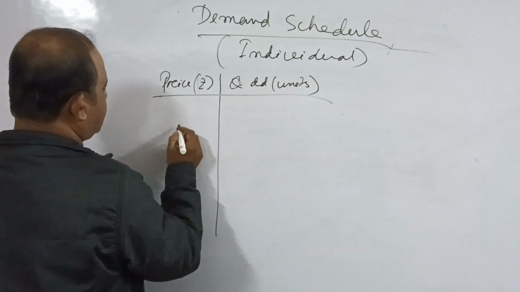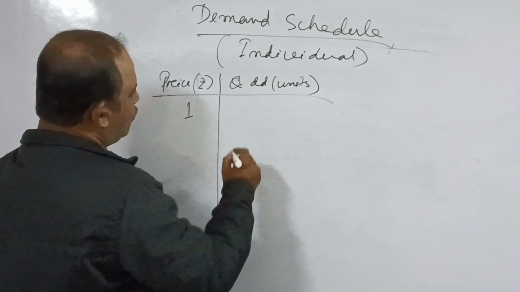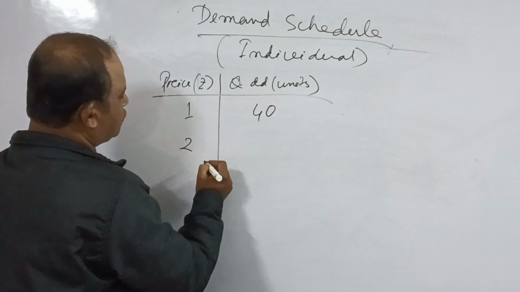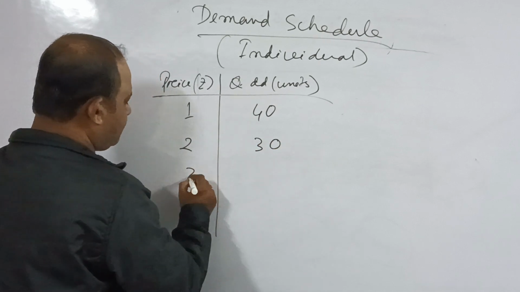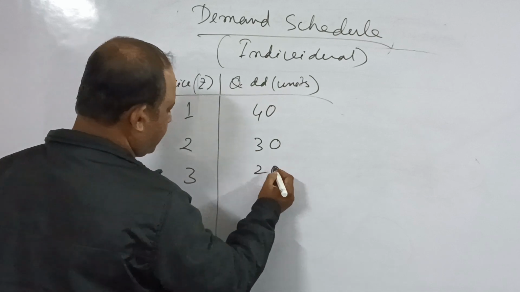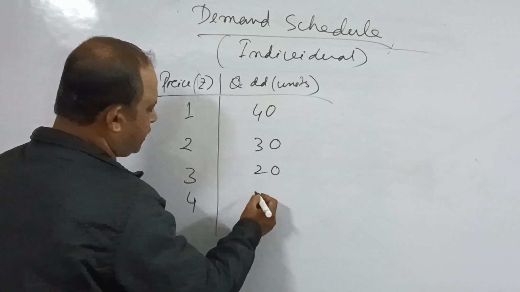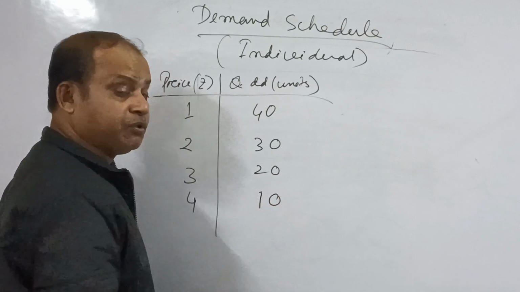When the price of the commodity is, say, rupees 1 per unit, quantity demanded is 40 units. When price increases to rupees 2 per unit, quantity demanded decreases to 30 units. When price increases to 3, quantity demanded decreases to 20. When price is rupees 4 per unit, quantity demanded decreases to 10 units.